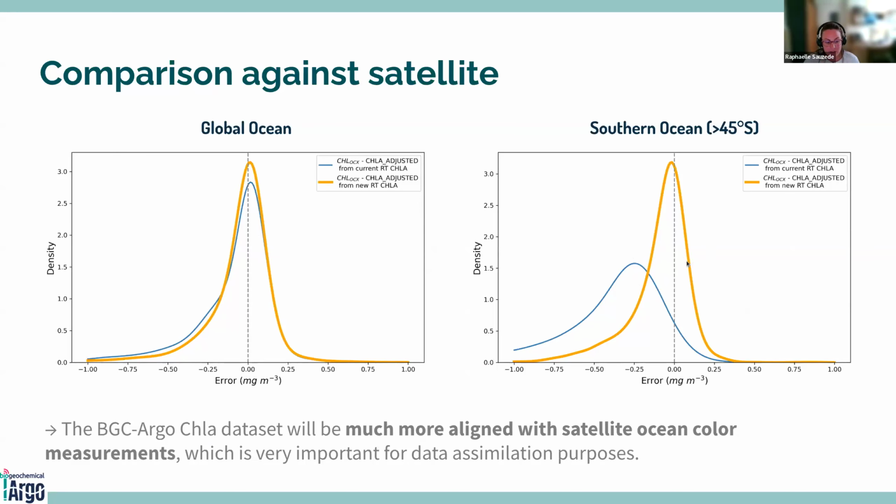So finally, we can see that the BGC Argo chlorophyll A concentration dataset will be much more aligned with satellite ocean color measurements. And even if these measurements are not perfect, it's very important for data assimilation purposes, for example.